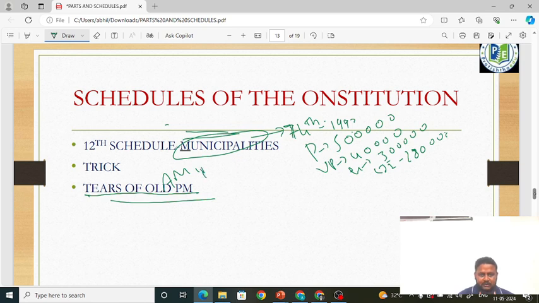F stands for federal list. Okay, let me write it down. This T stands for territories.